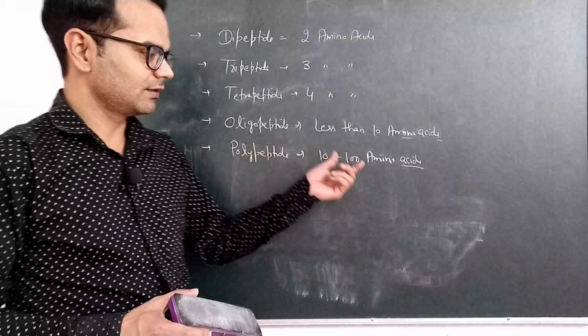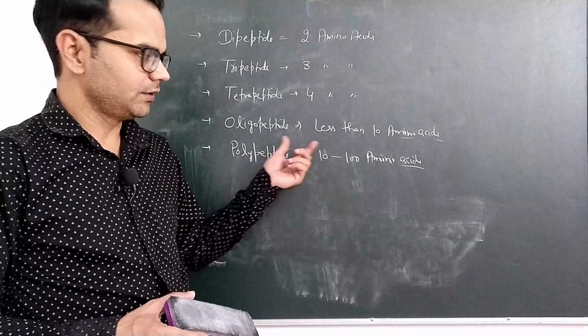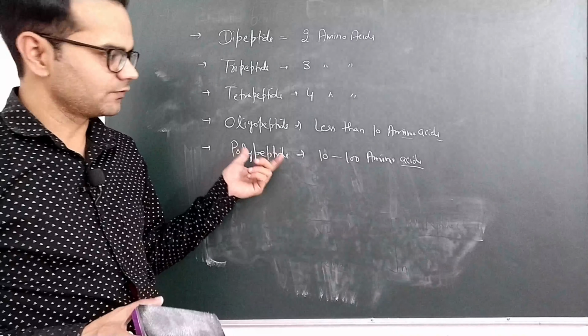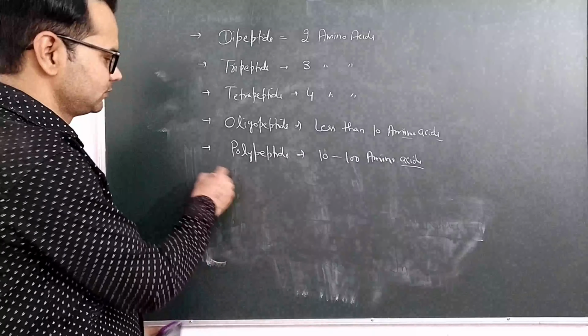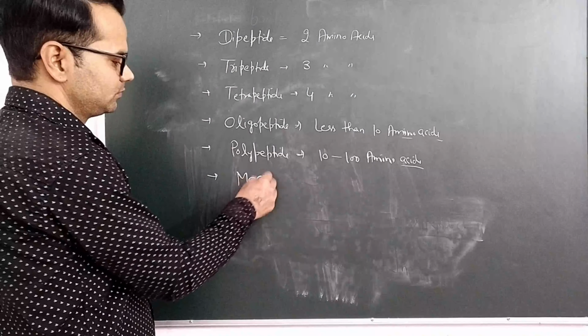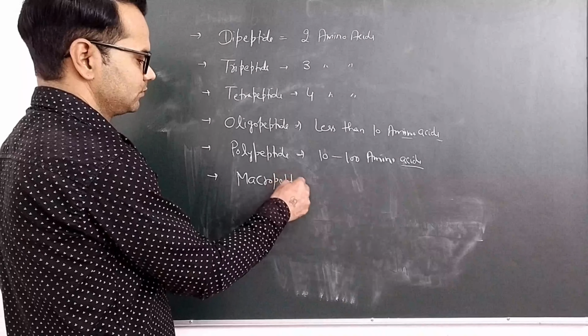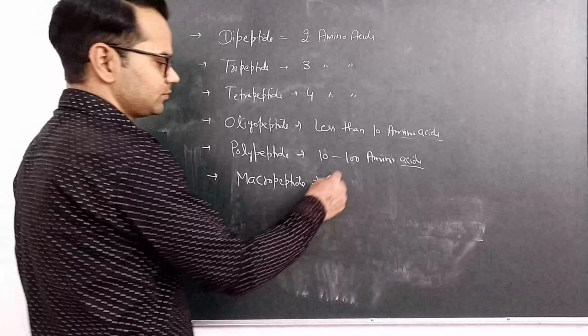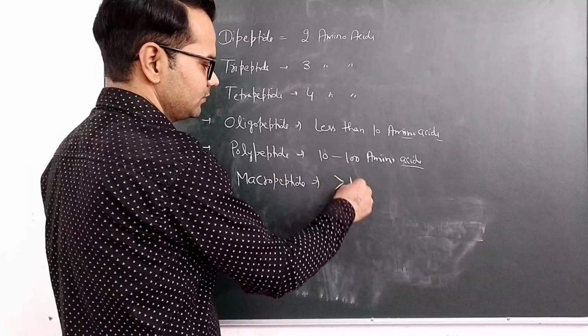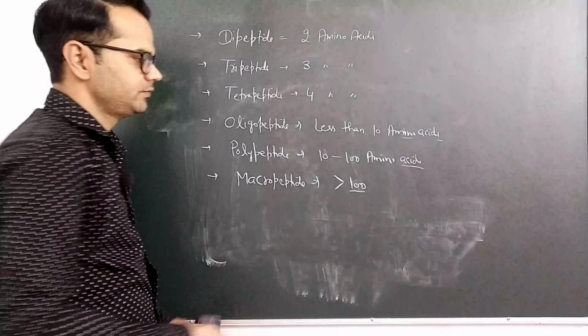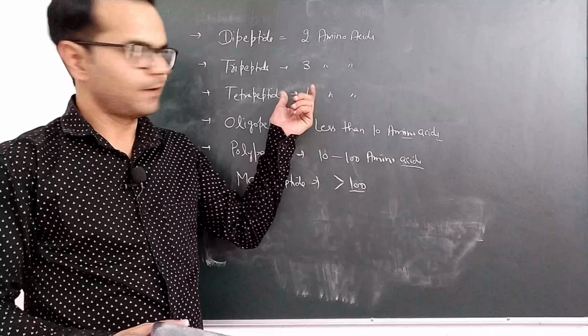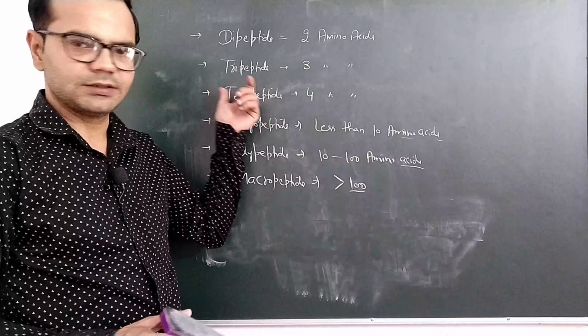And if there are more than 100, then we will obtain a macropeptide. Macro stands for large. Greater than 100. So on the basis of the number of amino acids, different peptides are formed.